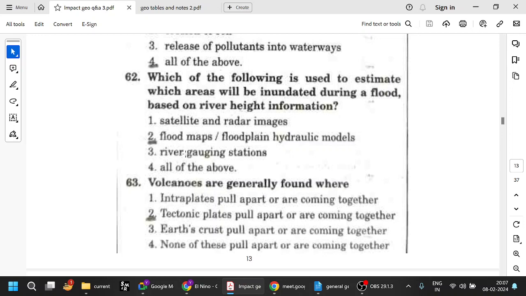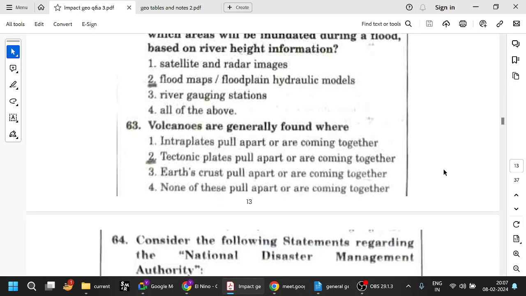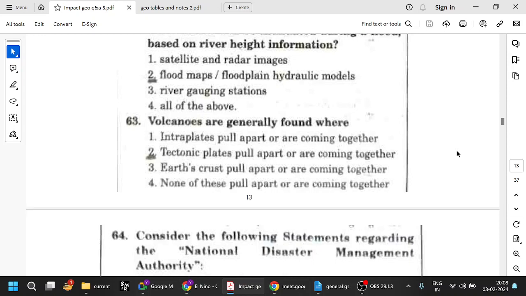Okay, don't go with this answer. All the above is the better option because these days satellite imagery is being used especially for disaster management, and all these things are relevant. So go with all of the above. So volcanoes are generally found where tectonic plates pull apart or are coming together. So we've already seen divergent plate boundary, convergent, and faulting, all that stuff. So obviously tectonic plate. We've seen tectonic plate theory. Volcanoes are generally found where there is a coming together or falling apart of two tectonic plates.